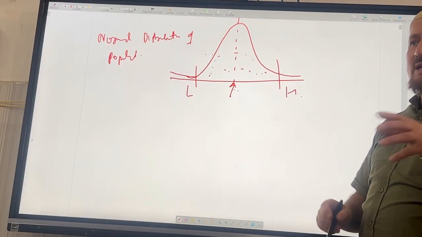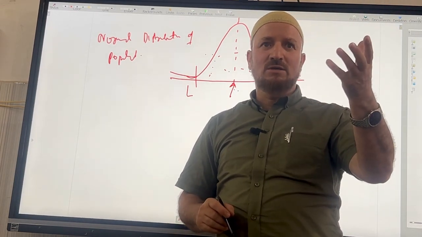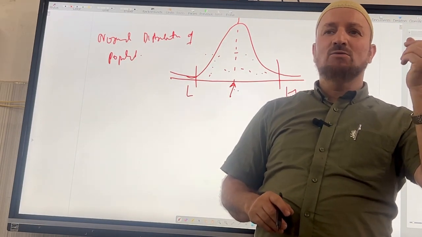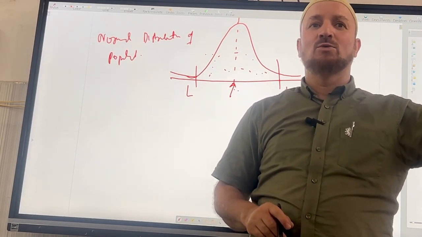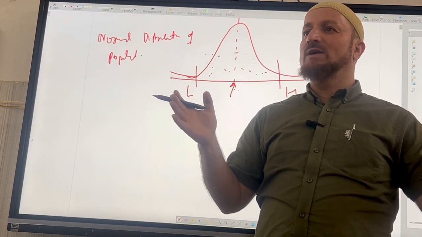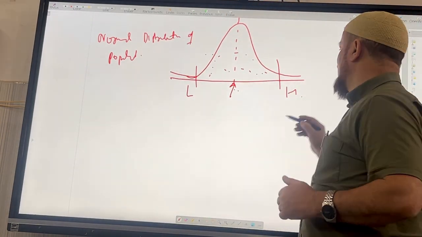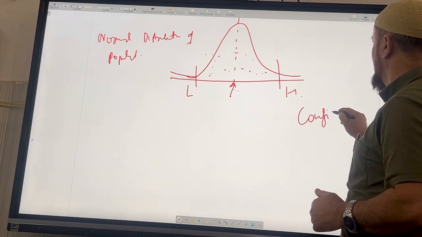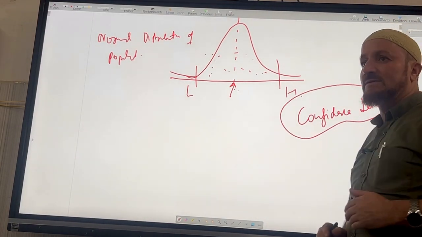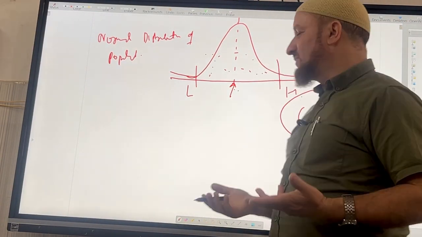Okay? So we cannot just take a sample, calculate its point estimation, and say this is the estimation of the population. No. We need to have some kind of a range. That's why we have range estimation, and this range is called the confidence level. Got it? So what is the confidence level?